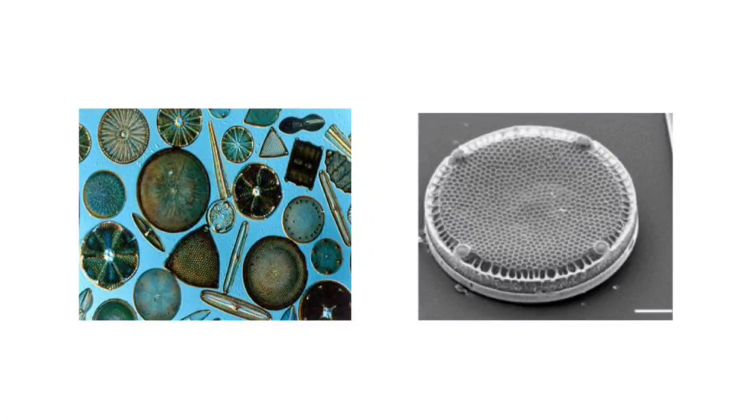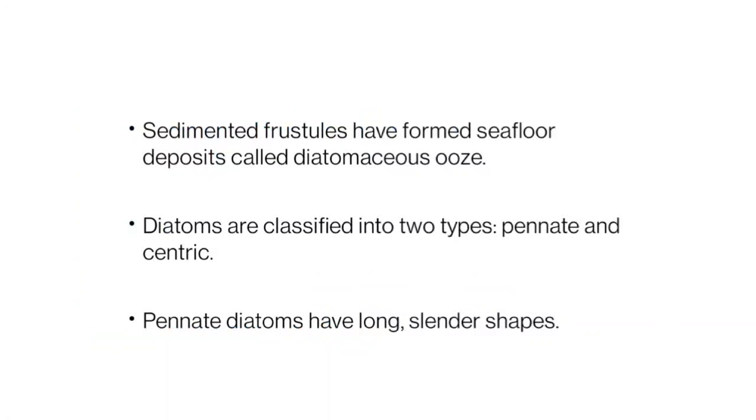This is the image of diatoms, and on the right side is the same image of Coscinodiscus, the frustule of this Coscinodiscus, and you can see the spines and all. The sedimented frustules have formed seafloor deposits called diatomaceous oozes. After the death of this diatom, these frustules are deposited on the sea bottom, and as a result, diatomaceous ooze, which is siliceous ooze because the frustule is made up of silica, is formed.